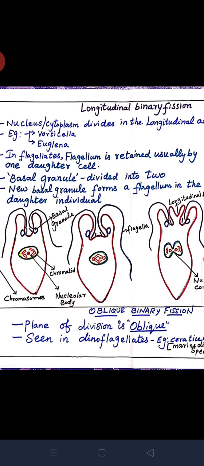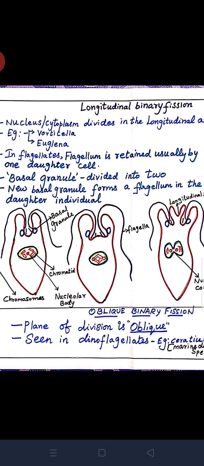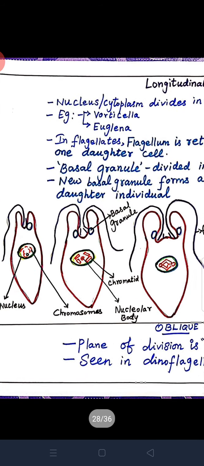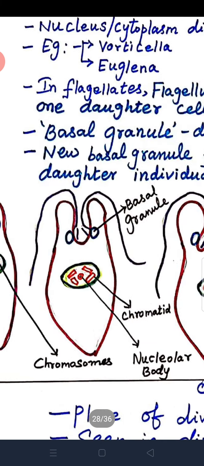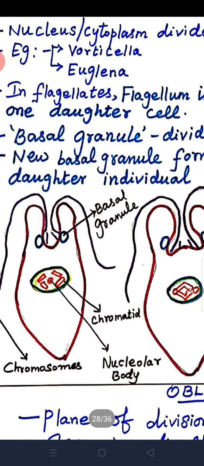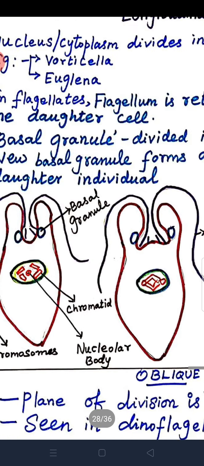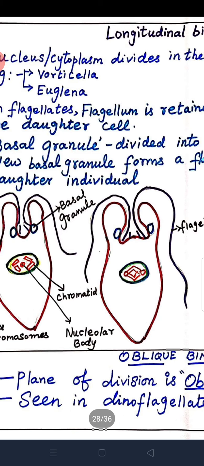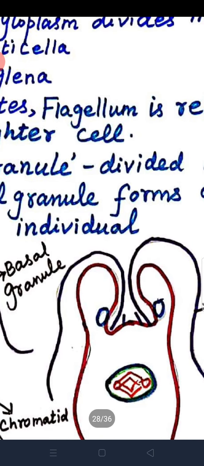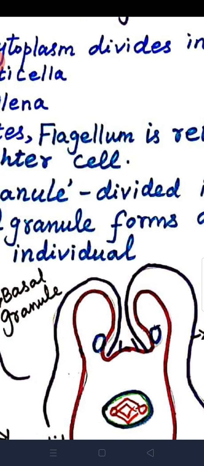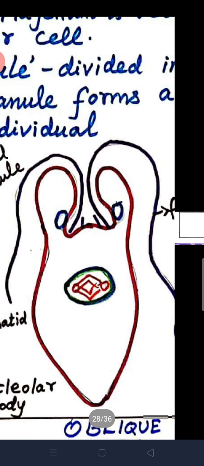Here the nucleus and cytoplasm divide in the longitudinal axis. During the process, first the nucleus undergoes mitosis. The cell divides along the longitudinal plane from the front end to the back end.